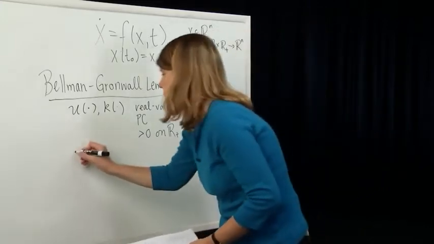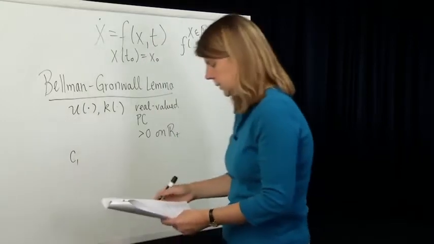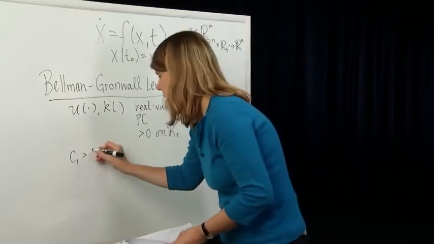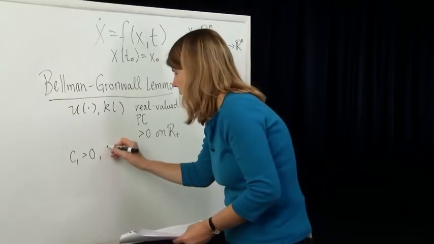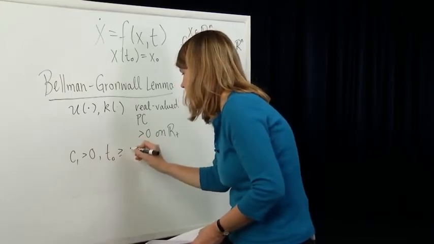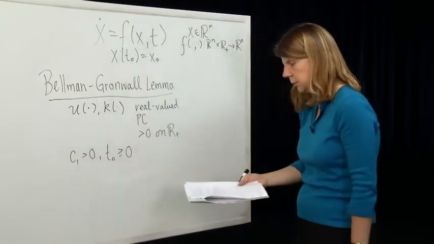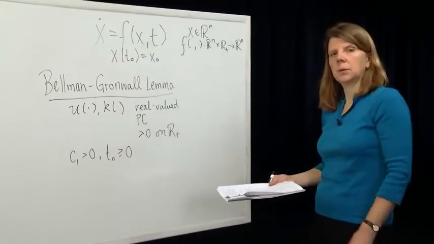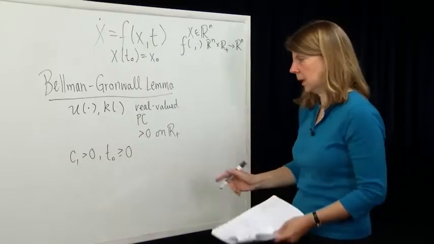And then we also have some constant, let's call it c1, which is greater than or equal to 0, sorry. c1 can be 0 if you want. And we'll also have some initial time t0, and we'll assume that time is greater than or equal to 0. Then the Bellman Gronwall lemma states the following.